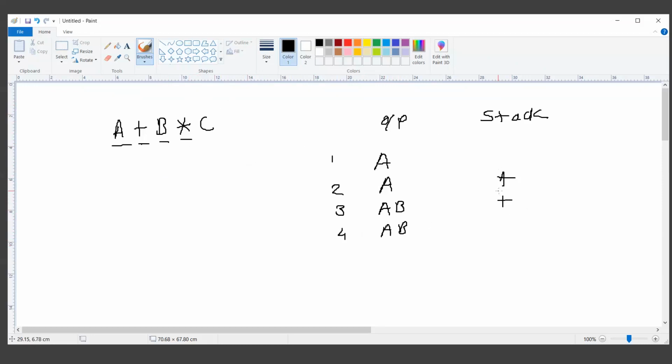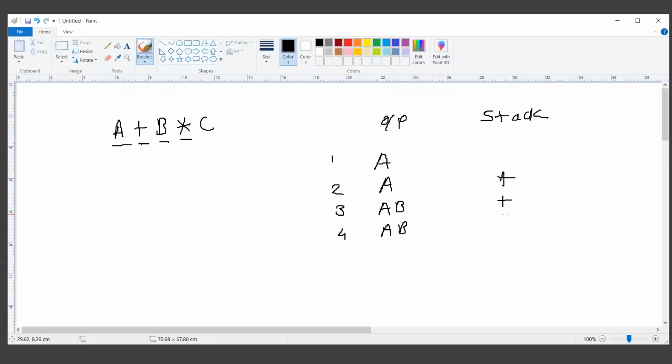Here the situation is different from the earlier situation. Multiplication, the new symbol coming into the evaluation process, has higher precedence than the element present in the stack. So when the operator pointed to by the top of the stack has lower precedence than the symbol that we are scanning, we will not pop out anything from the stack, but we will add symbols.